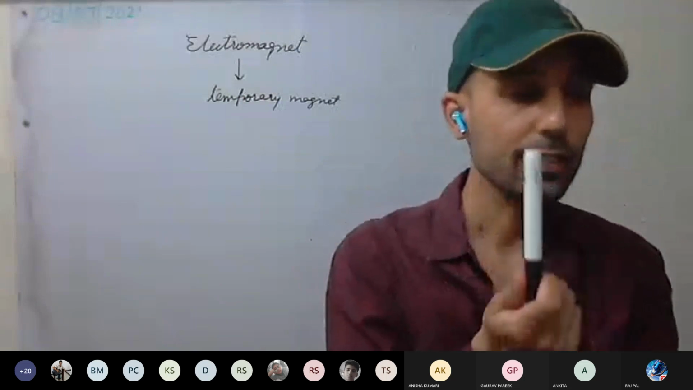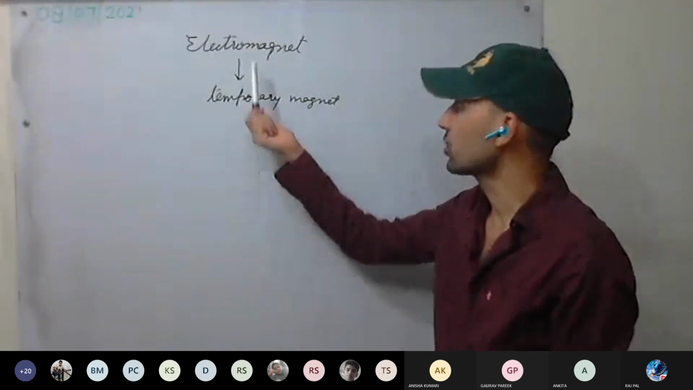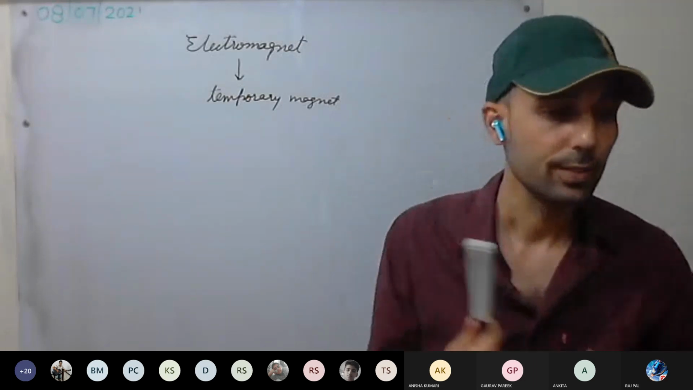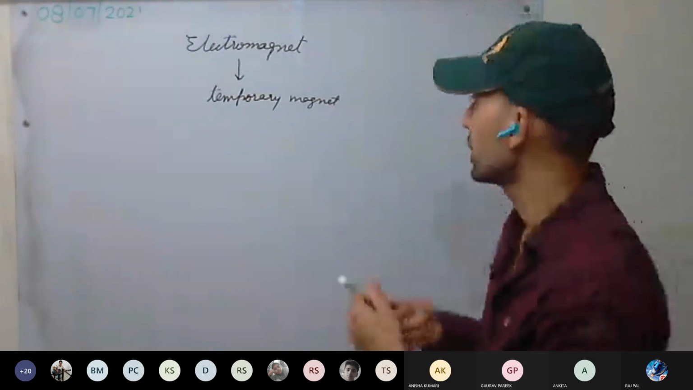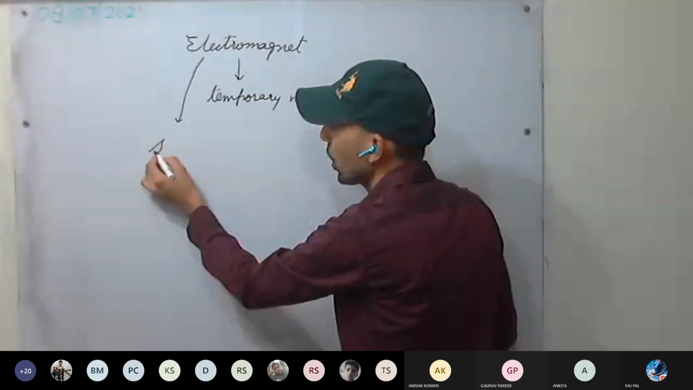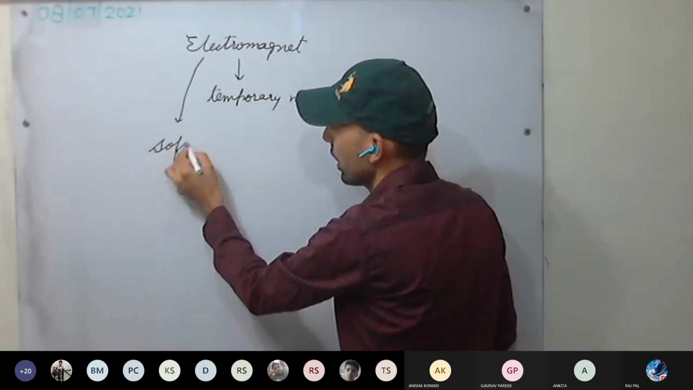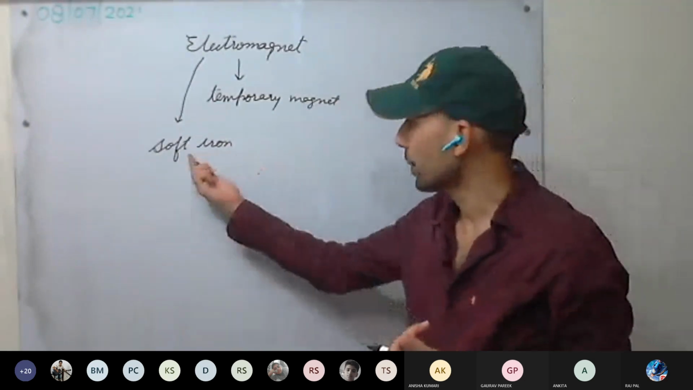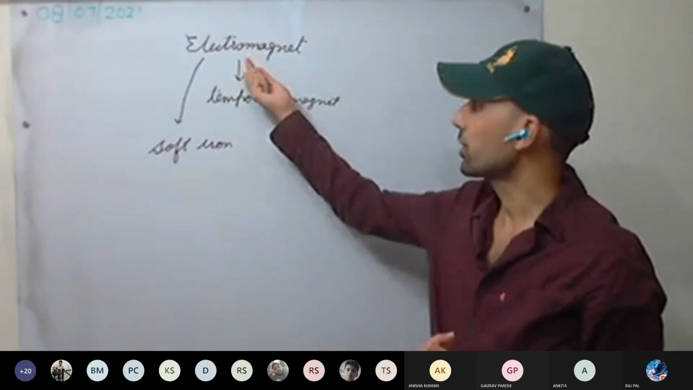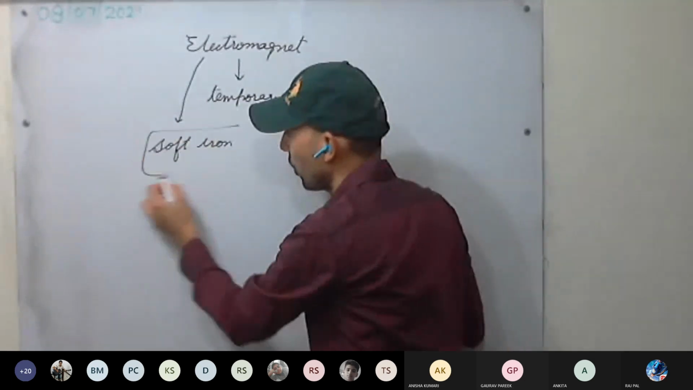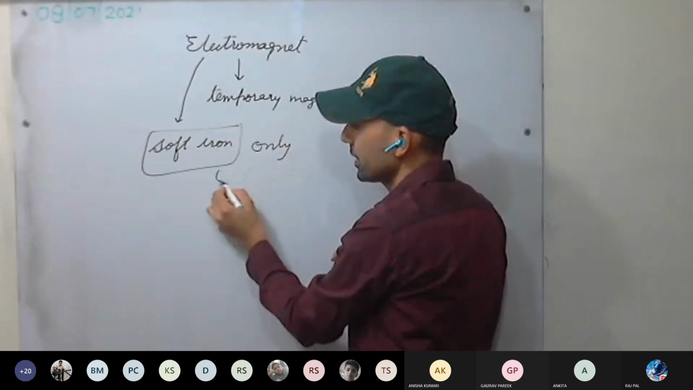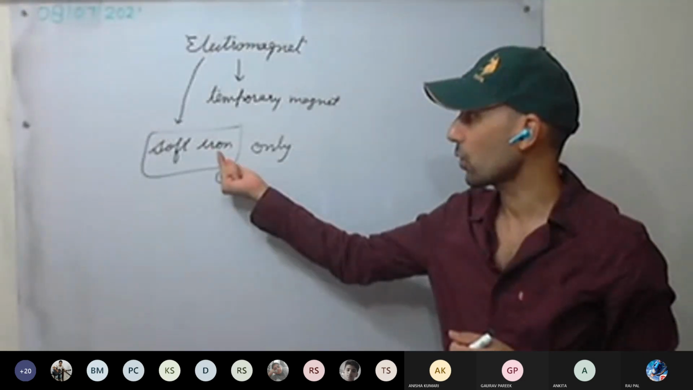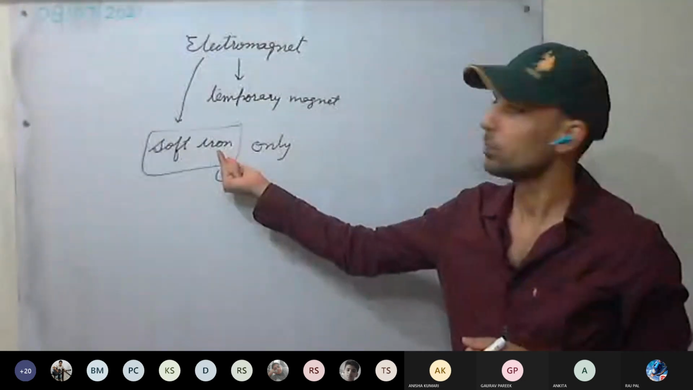So an electromagnet is nothing but a temporary magnet. It's a very strong magnet as well, and it is mainly made up of soft iron. A magnet we can make of steel or any other magnetic material, we can make of soft iron, but an electromagnet is made up of soft iron only. There is a reason behind this that we'll discuss today.